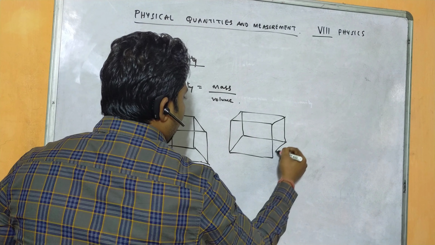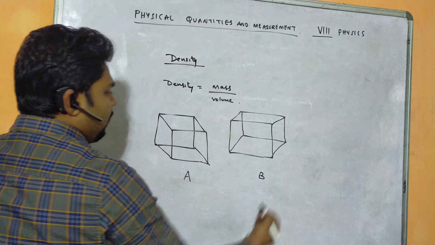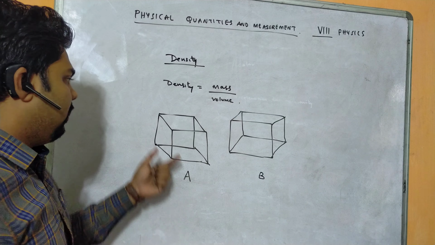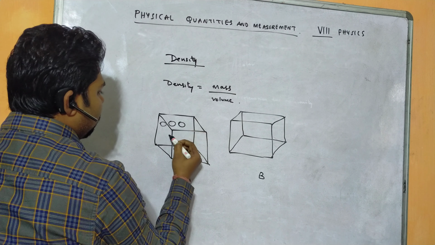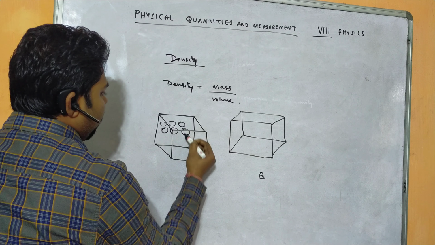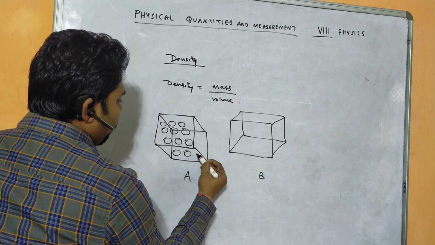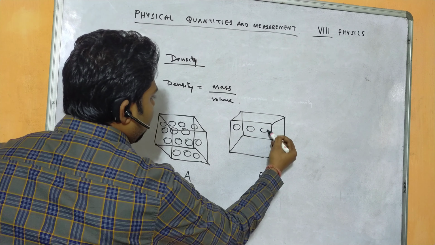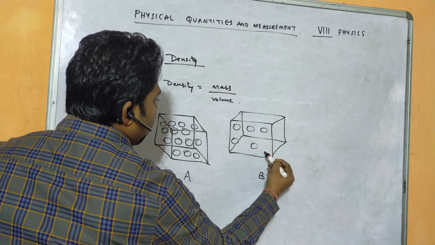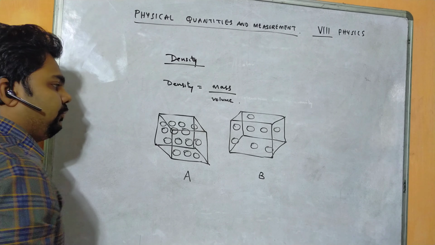If I name them A and B, in box A there are some marbles which are very close to each other, and in box B there are fewer marbles.